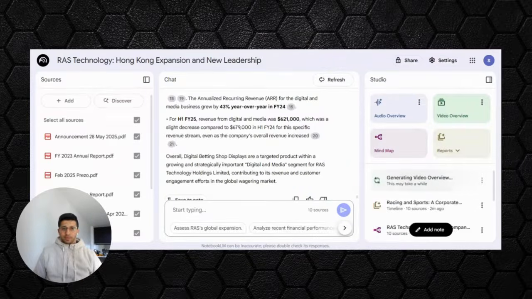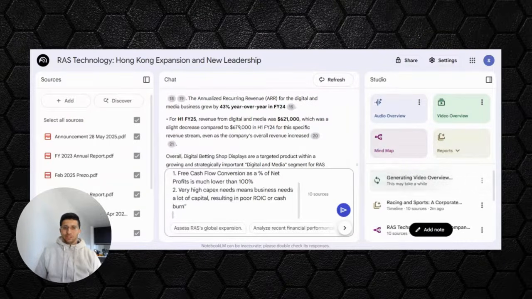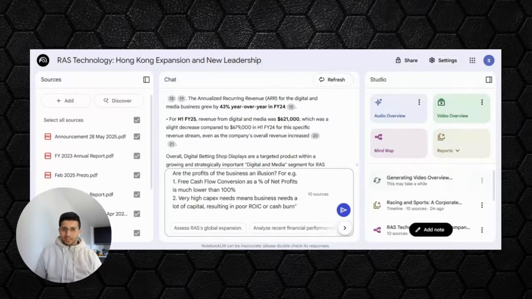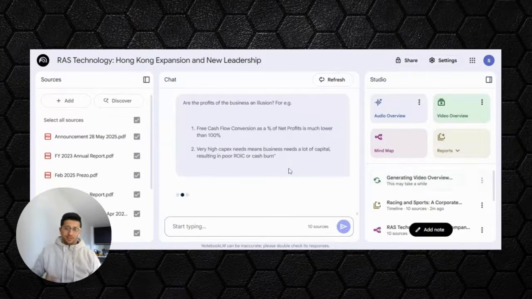We're going to keep going with the prompts, but I don't need to show you all the prompts. I think you're getting the gist of it. But there's one prompt which I really love to ask, which is, are the profits an illusion? So the prompt goes something like this: are the profits of a business an illusion? For example, free cash flow conversion is much lower than the net profits, and very high capex needs mean the business is consuming a lot of capital and resulting in low ROIC or cash burn. So let's see what Notebook has to say about that.